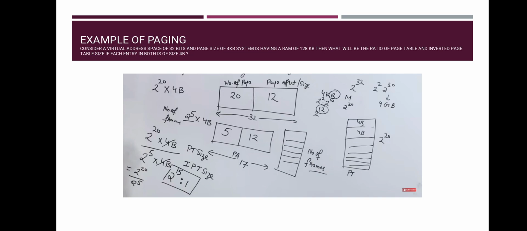So when you convert 128 KB into bytes, it becomes 2 raised to the power 17. K is 10, so the total becomes 2 raised to the power 17, and nothing to do with the bytes. So the total physical address space we have is 17 bits, and the page size given is 4 KB. We also know the size of the page and the size of the frames are equal. So write 12 immediately. So the remaining value is 5, because 17 minus 12 is 5. 2 raised to the power 5 is the number of frames in the main memory.